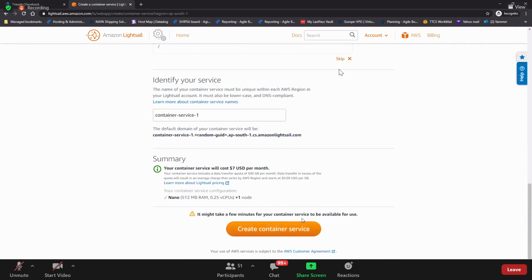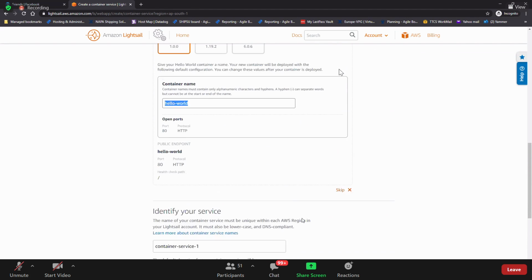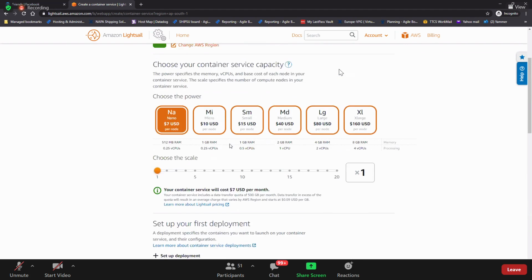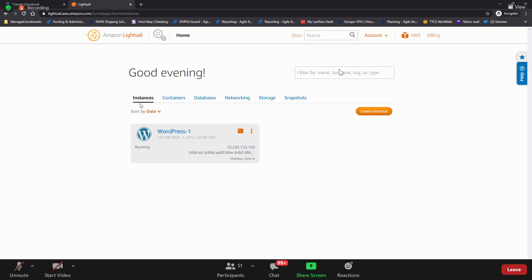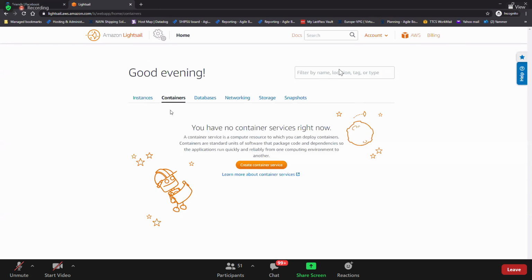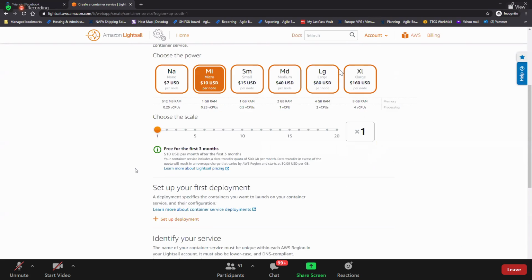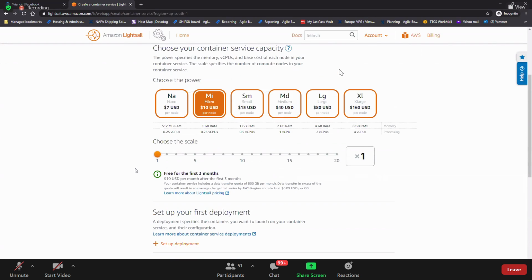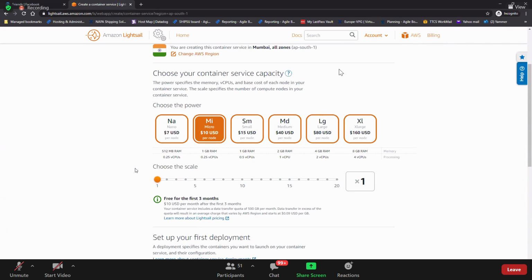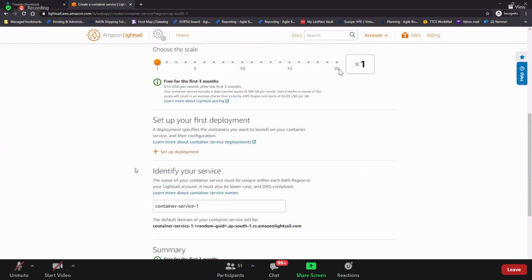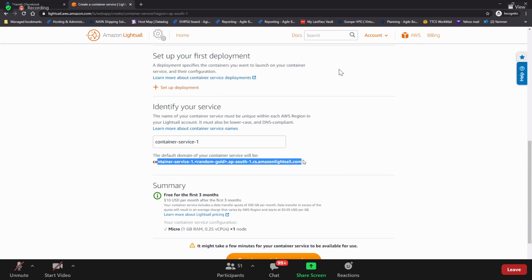Basically, if you need to create containers, you need to know a little bit more on DevOps. You can do everything on AWS, on EC2, but in Lightsail they also give the option to create your own instance with the hardware and operating system on it. But did it mention an operating system while creating the containers? Containers don't have an operating system. Do you remember the DevOps that we discussed? You have just an application directly. This is a container service, you get a path, and you can access it using this path if you need.